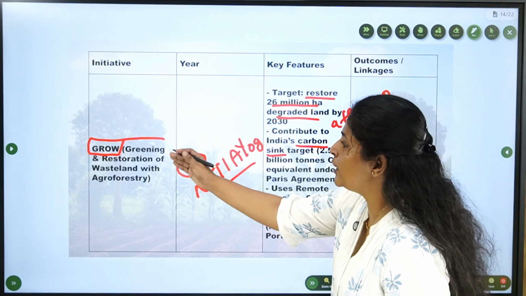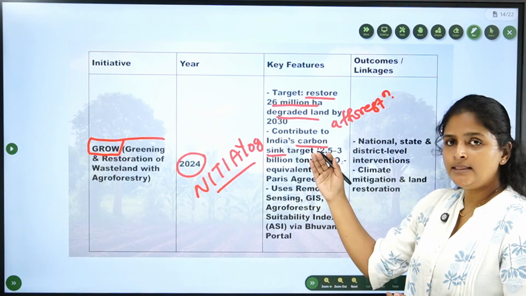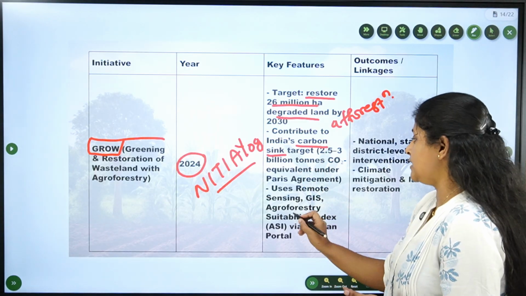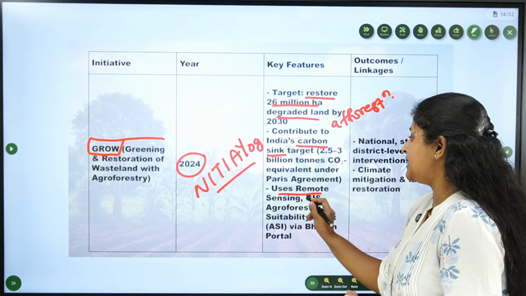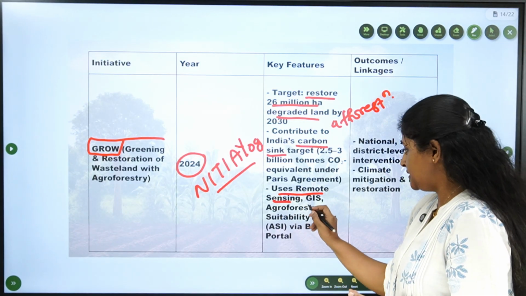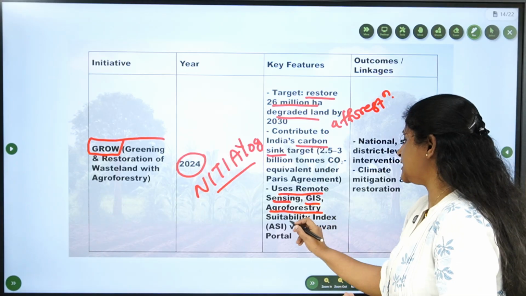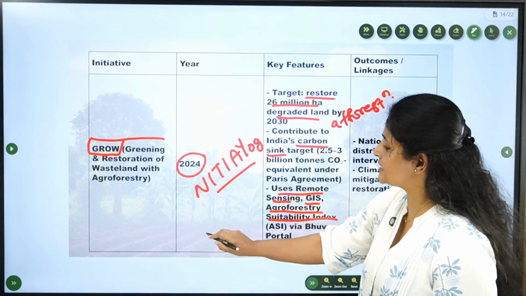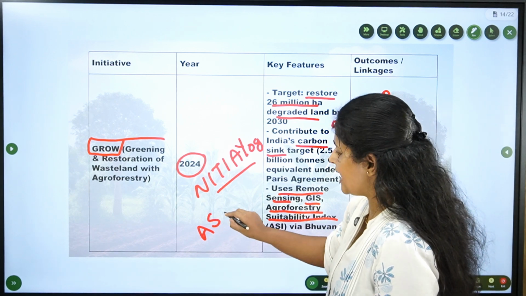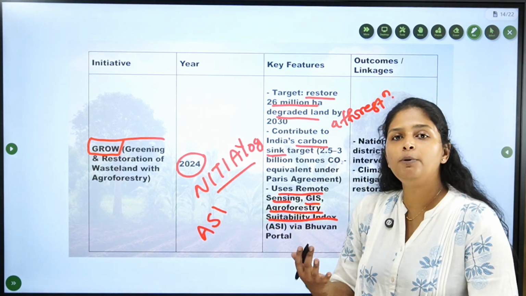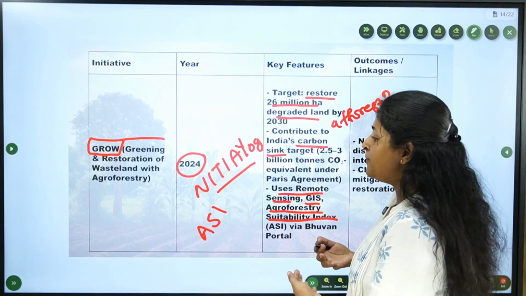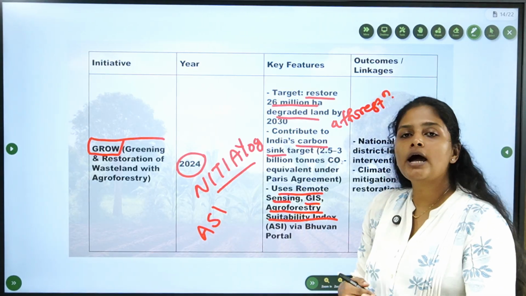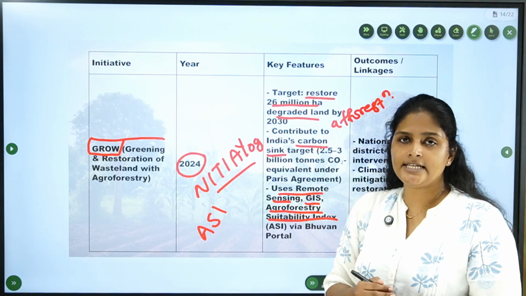For this GROW mission, Niti Aayog is using technologies like remote sensing, GIS, and the Agroforestry Suitability Index. This ASI is not from any single institute but from a group of scientists, who publish an index called ASI, or Agroforestry Sustainability Index.